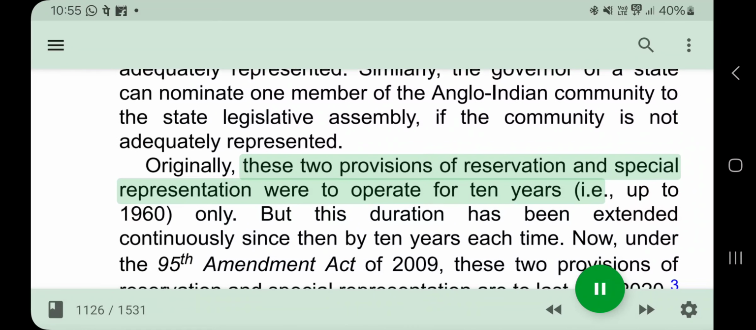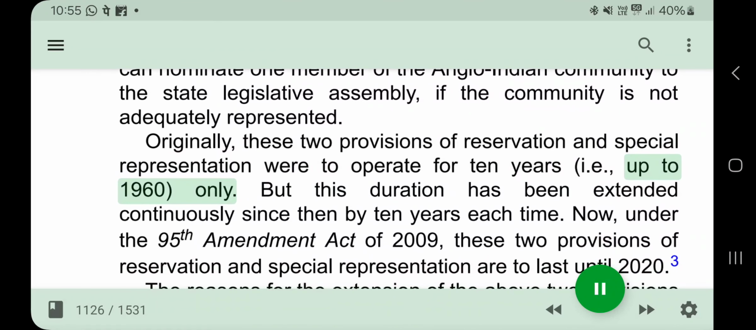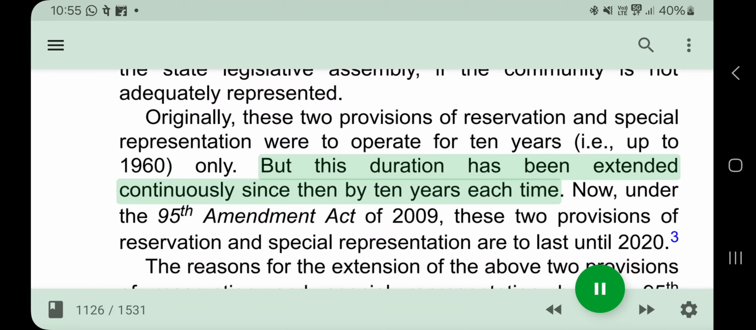Originally, these 2 provisions of reservation and special representation were to operate for 10 years, i.e., up to 1960 only. But this duration has been extended continuously since then by 10 years each time.